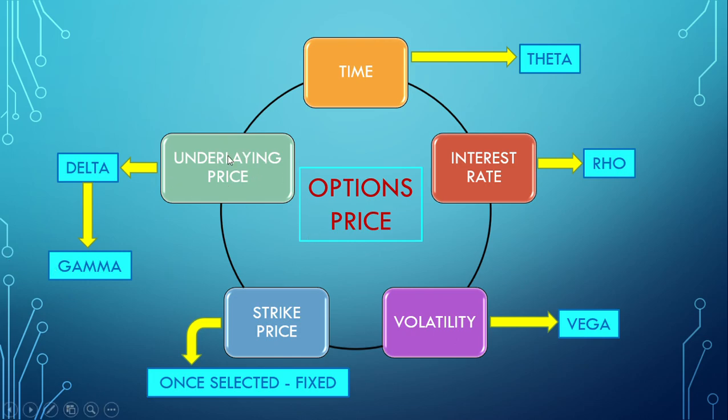And last one, most important, is the underlying price, the spot price of Nifty or stocks, which is moving based on delta. And in turn, delta is also not a fixed parameter, it is also dynamic in nature, and its change is measured by gamma. So this is how broadly option price is defined.